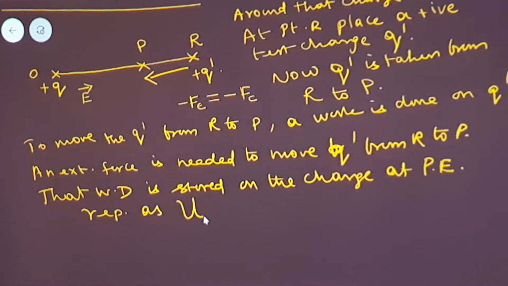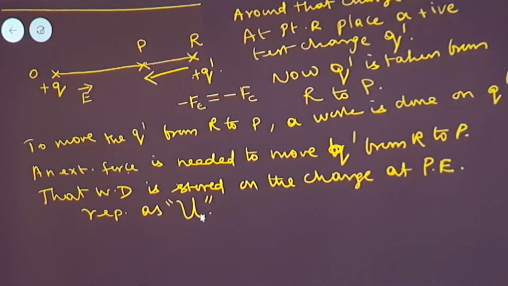You will be writing it like this, U. It is not U, it is called epsilon. See, clear? When you are moving this charge plus Q dash from the point R to the point P, a work is said to be done by applying an external force. That work done is stored as the potential energy represented as epsilon.